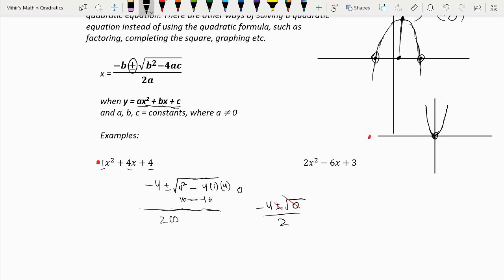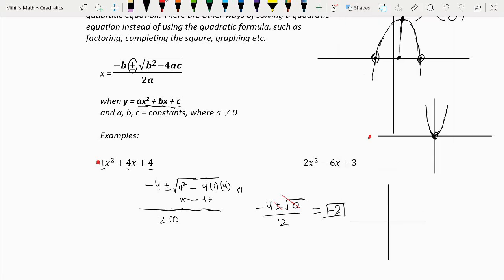And if we simplify this, this is equal to minus 4 over 2, which is simply equal to minus 2, which means this will intersect the x-axis at minus 2.